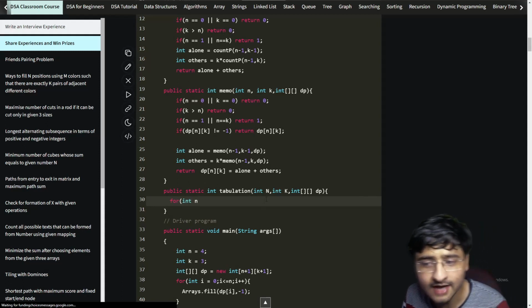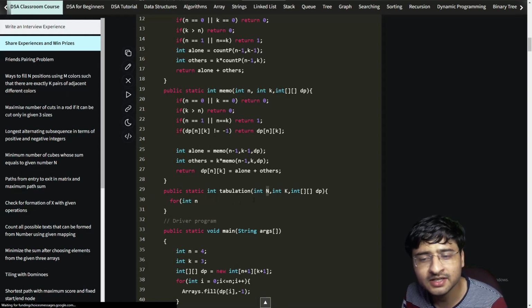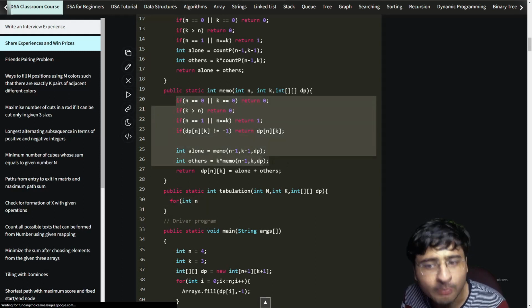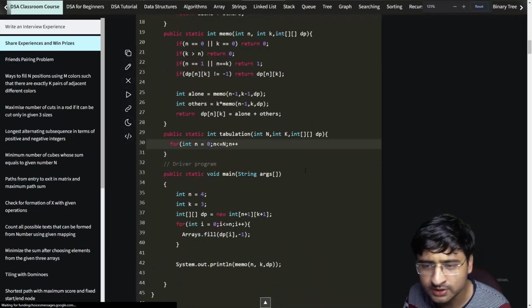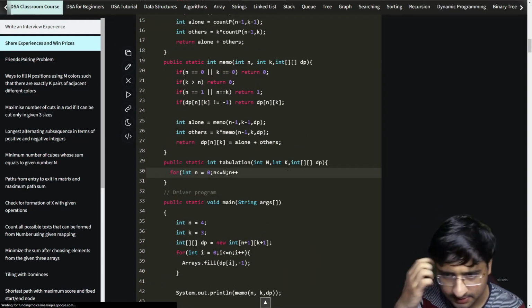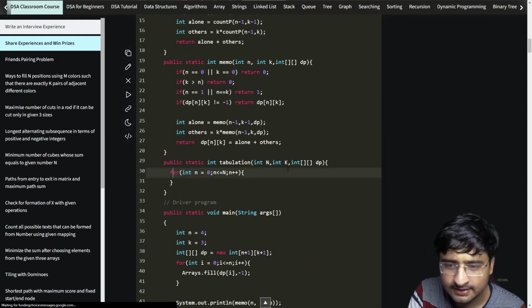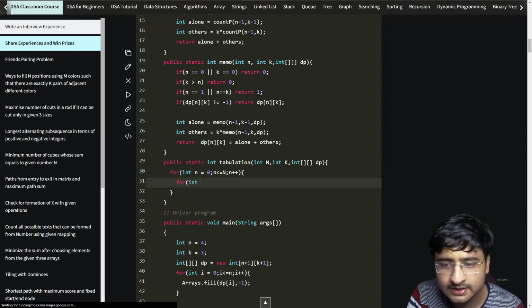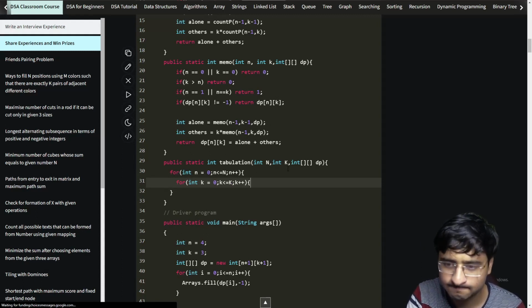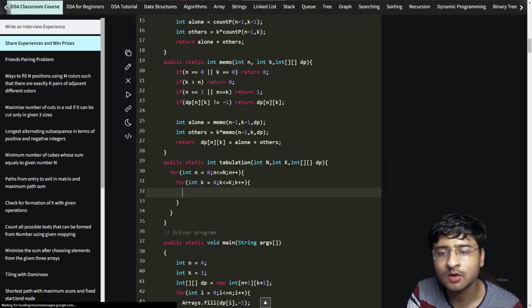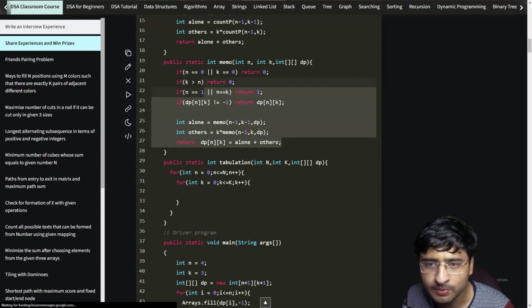Now I will not take I here. I will take a small n, so that I can easily copy paste this code inside the loop. N will start from 0, n less than equal to capital N, and n plus plus. I hope all this code is clear to everybody, right? And inside this n loop, I'll start a loop for integer small k is equal to 0, small k less than equal to capital K, small k plus plus. Now, inside here, I'll simply copy paste this code.